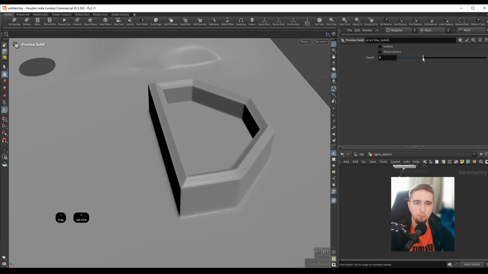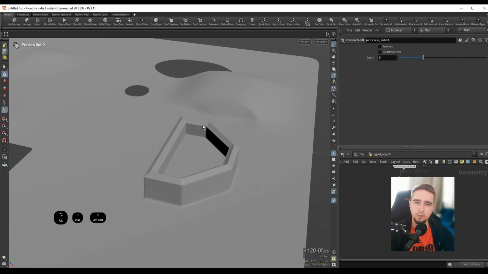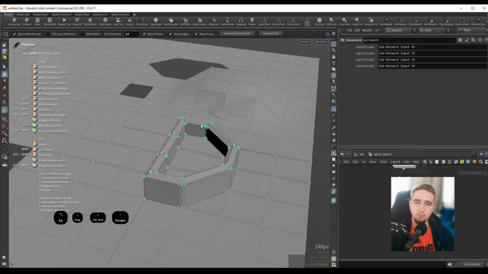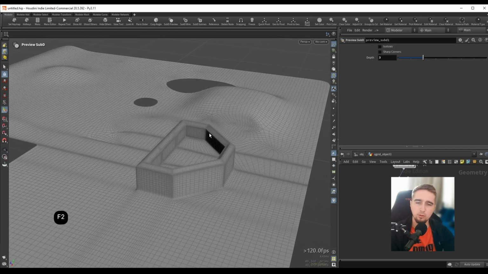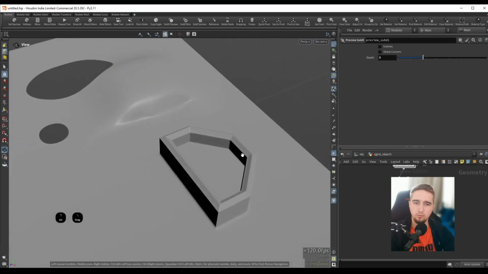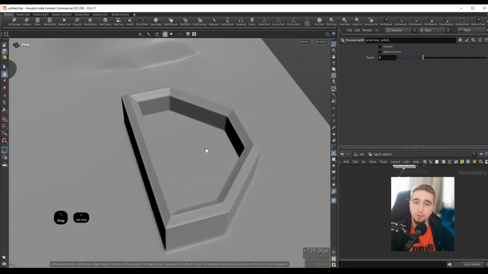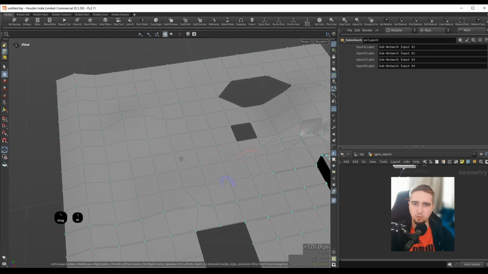We can choose how many subdivisions we want, so we can increase this from the default of 3. And if I want to go back into the regular mesh mode, I can press Escape, and this will get rid of the subdivision preview. Also, I can press F2, and this will go into wire shaded subdivision. Again, I will press Escape to get rid of that. So we can always just press F1 to check how our mesh will subdivide. Press Escape, go back. So this is pretty much how you can work with this.